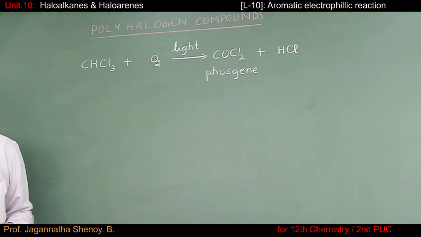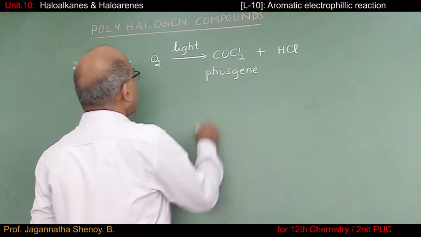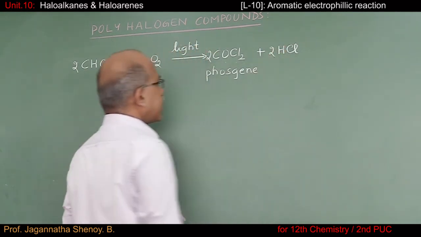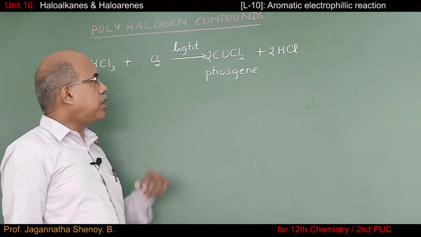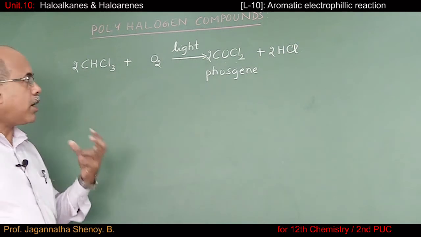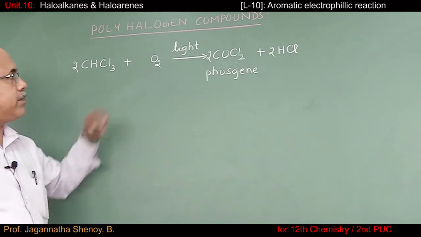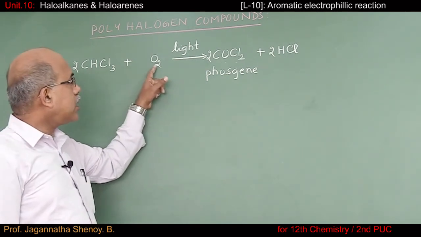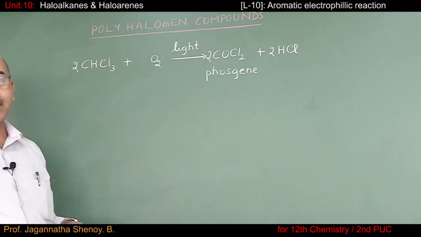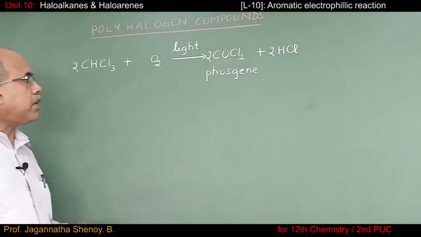And when we go to balance the equation, it is 2 moles of CHCl3. We have O2. Here it has to be 2 moles of COCl2 and 2 moles of HCl. It's for this purpose when we store chloroform, the entire bottle must be completely filled with chloroform so that air cannot be present along with that. And since this reaction takes place in the presence of light, we have to store chloroform in dark colored bottles. And this particular bottle must be completely airtight.